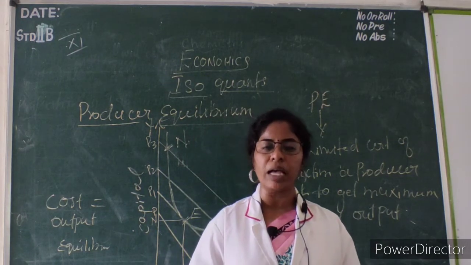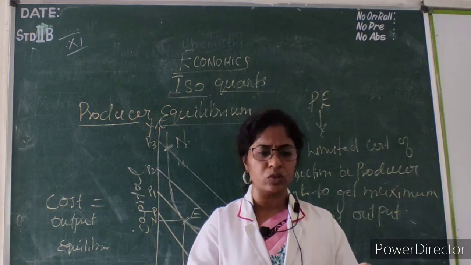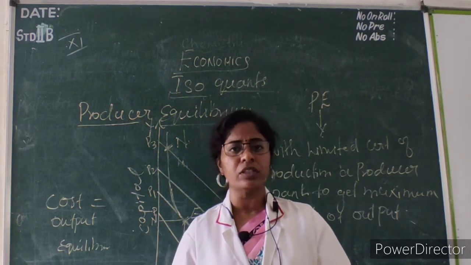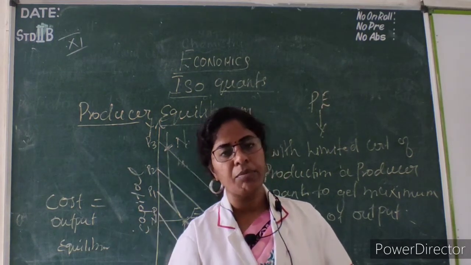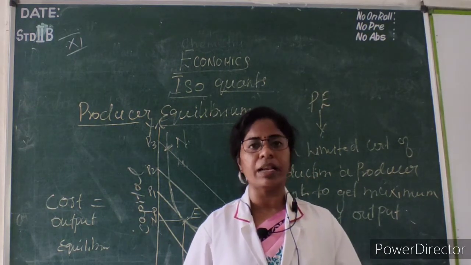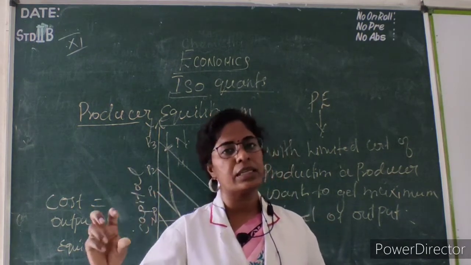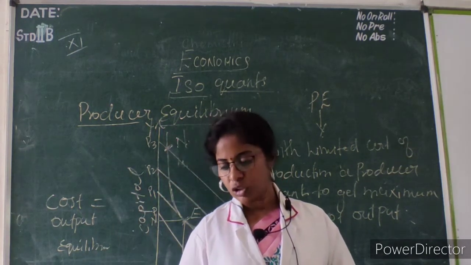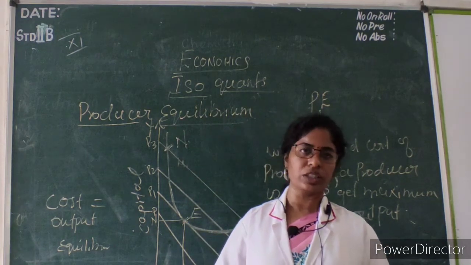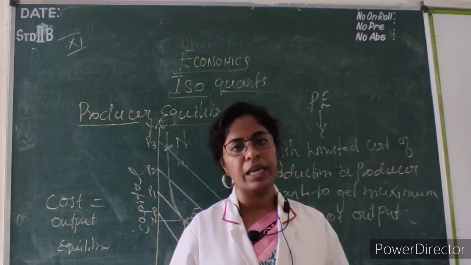There is no magical miracle. We will not receive output in a double manner or in a reduced manner. It will be constant only. Statistically they have proved this, and that's why they explained that the Cobb-Douglas production function explains constant returns to scale.